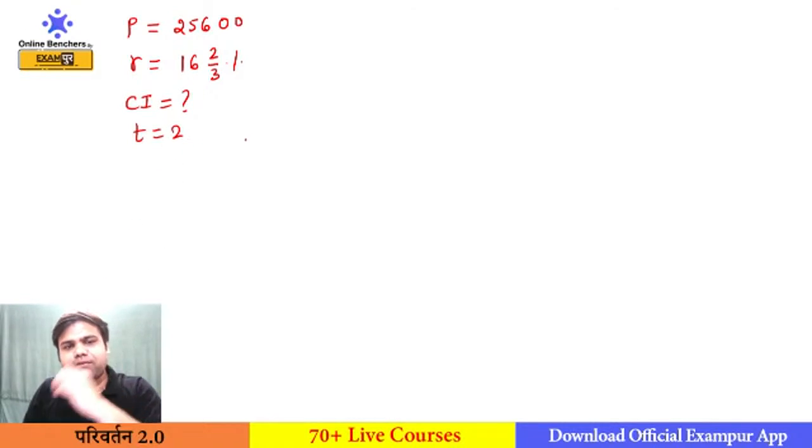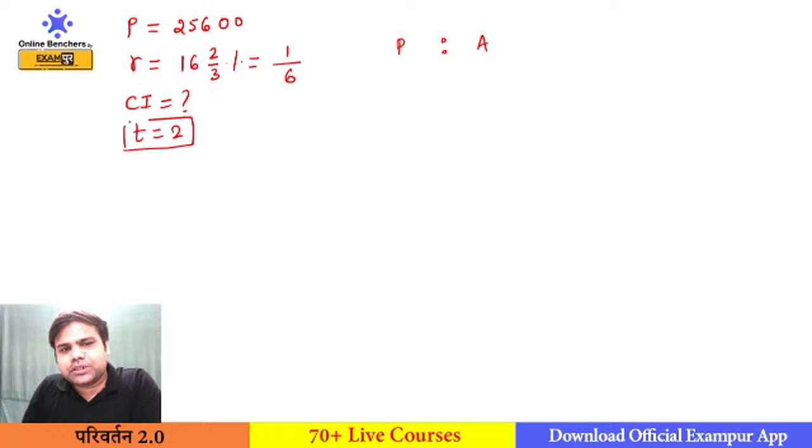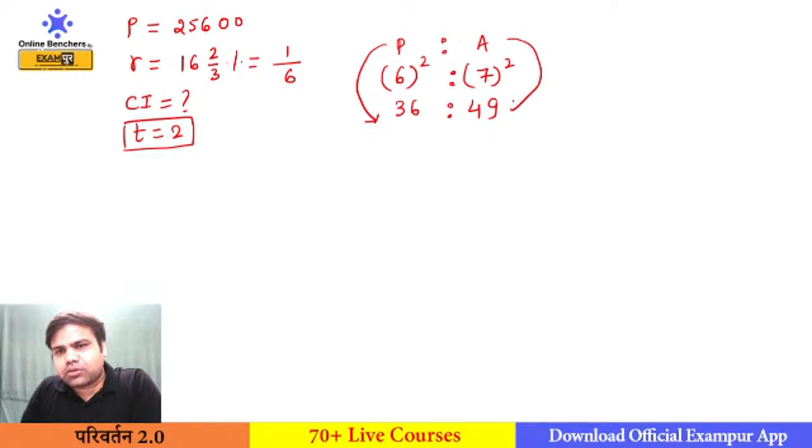If you apply the formula here, you will take time, but according to us, I will change this into a fraction, so it will become 1 by 6. So the ratio of principal and amount for 1 year is 6 and 7. But for 2 years it will become 6 square and 7 square, so 36 is to 49. This is the principal for 2 years, this is the amount for 2 years. So the difference of amount and principal will be your CI, which will become 13 units.